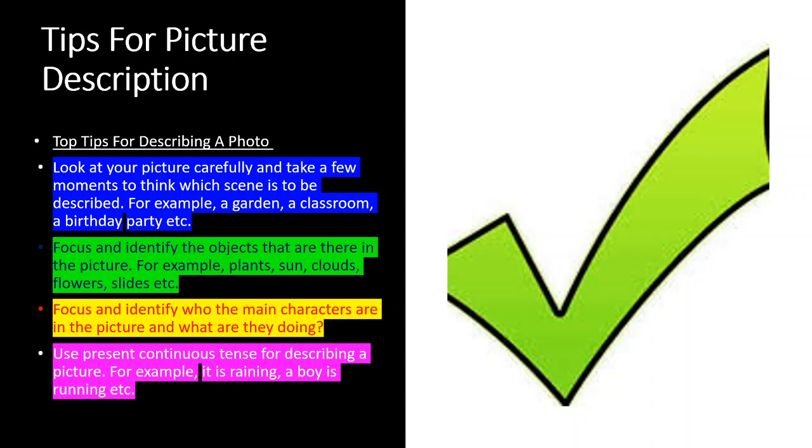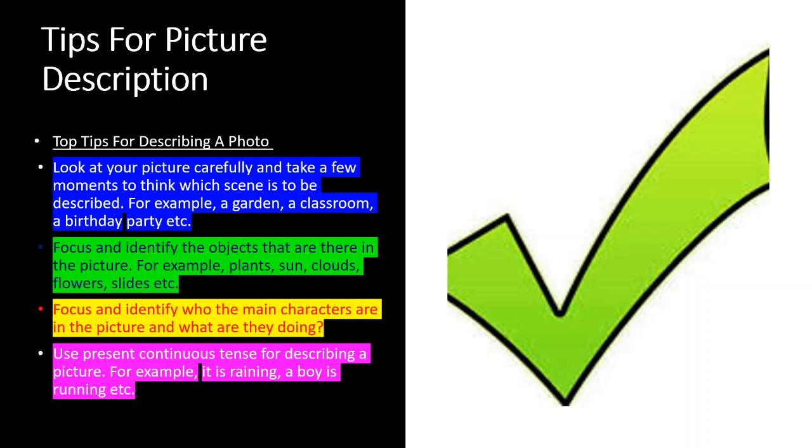For example, if the picture is showing you a garden, you should write about that garden. In the same way, about a classroom, a birthday party, so on and so forth. Look at your picture carefully and take a few moments to think which scene is to be described. For example, a garden, a classroom, a birthday party, etc.